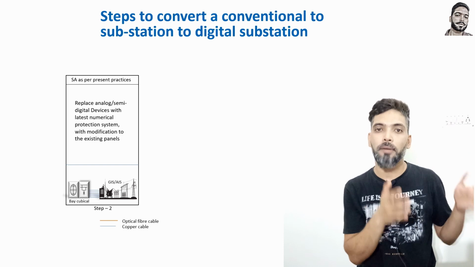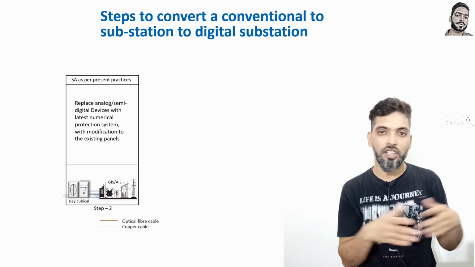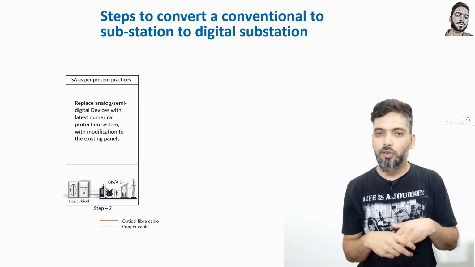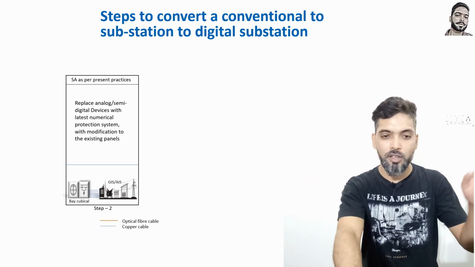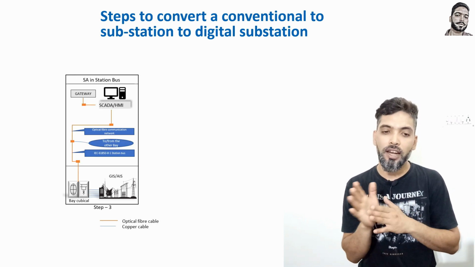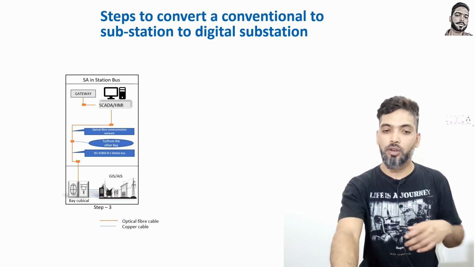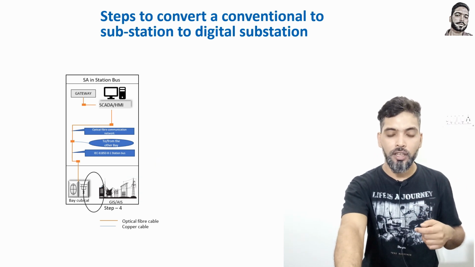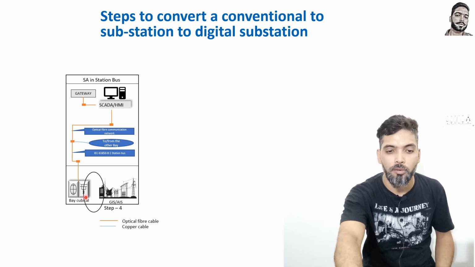If you take a bay and you want to do all types of digital substation, fundamentally you can use that. But for a single bay, it's always difficult to do the whole substation, but theoretically it is possible. So replace all the semi-digital devices and everything, then connect everything from your relay and control panel by optical fiber, and from there you can directly take it to your SCADA. So you can see here there was very little copper cable, but still some copper cable was present here.